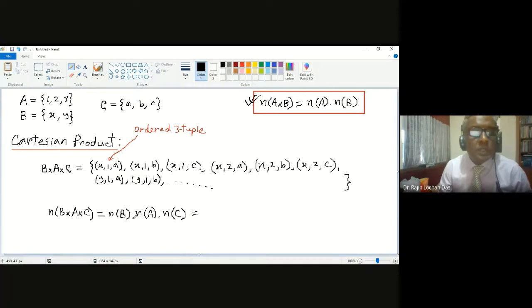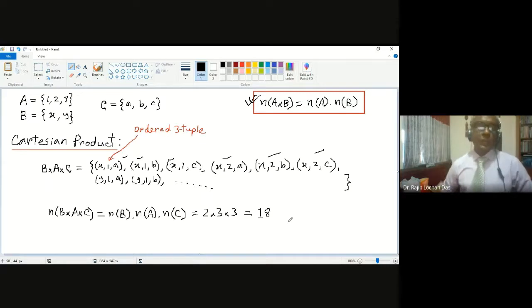Number of elements in B is 2, in A is 3, and in C is 3. So it will be 18 elements altogether. Here you will have 18 three tuples, 1, 2, 3, 4, 5, 6, like that. Is that okay? Do you understand?